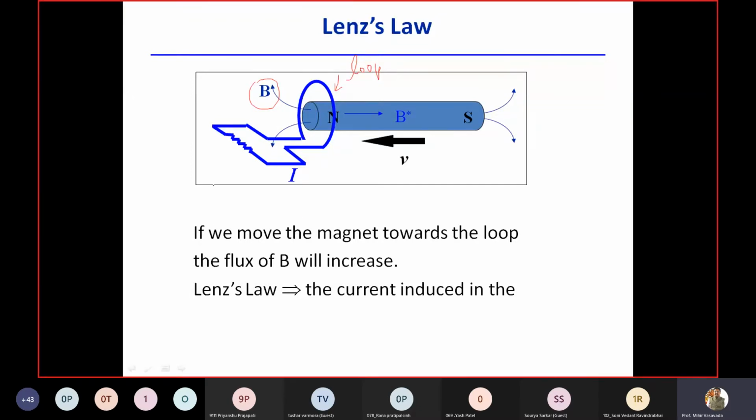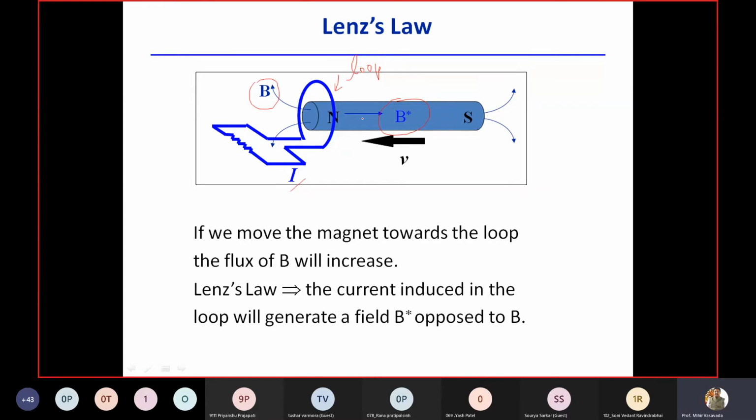Now, as per Lenz's law, the current induced in this coil will generate a field, B conjugate, that will oppose the main flux B, the original flux B. And this is true.